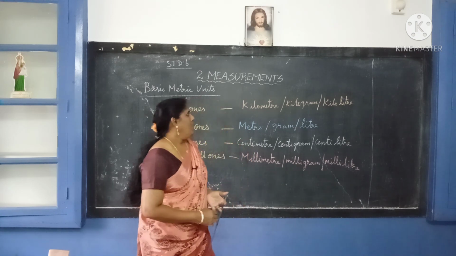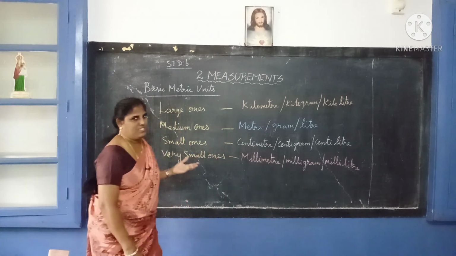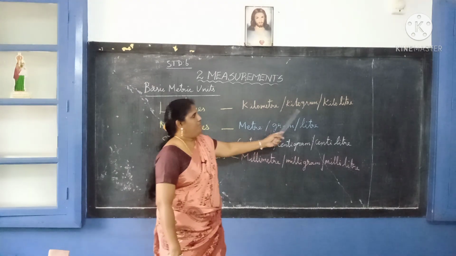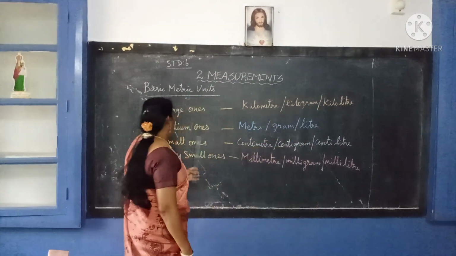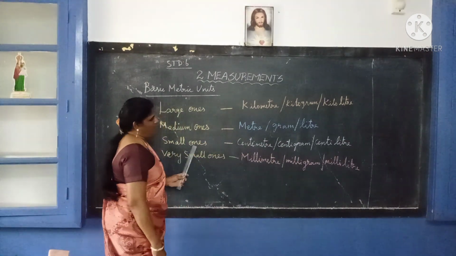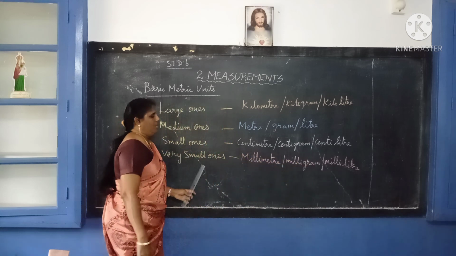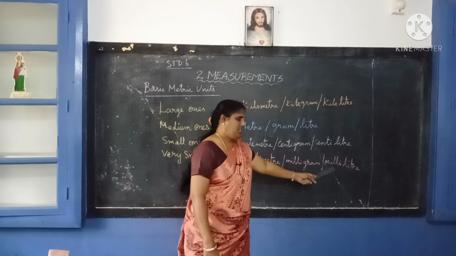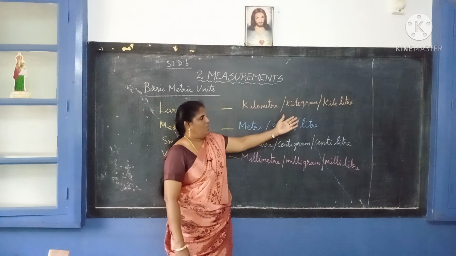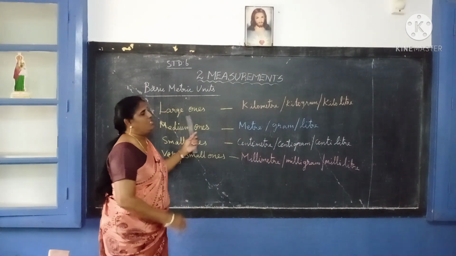Okay. In these measures, they differ size-wise. See, the large ones are kilometer, kilogram, kiloliter, and medium ones are meter, gram, liter, and small ones are centimeter, centigram, centiliter. Very small ones are millimeter, milligram, milliliter. Children, you know that kilometer, kilogram, kiloliter are the highest and very large ones.